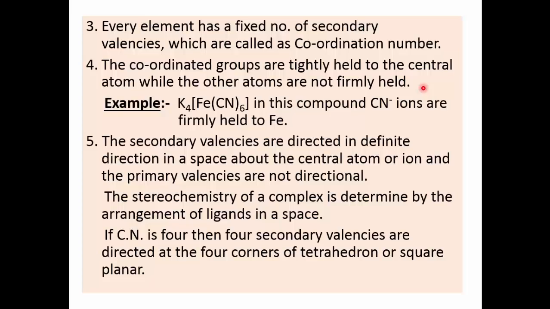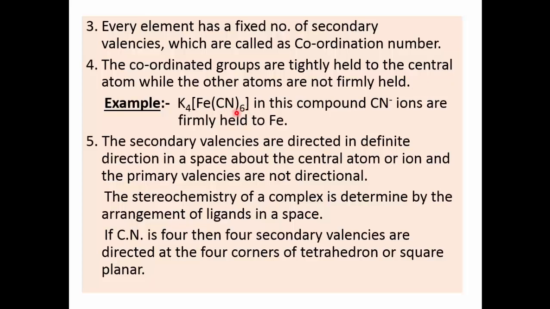The secondary valencies are coordinated groups, okay, and they are directly attached to the central atom or ion, and hence they are tightly held to the central atom. While the primary valencies are not tightly held, or we can say they are loosely held to the central metal ion. So see here as an example,